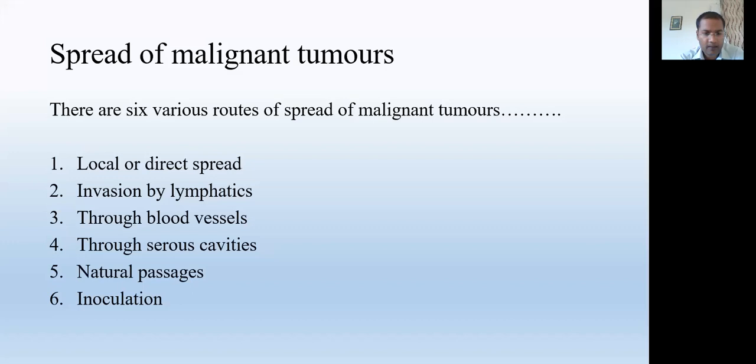Next is invasion by the lymphatics, meaning when the cancer cells or the malignant cells travel from one part of the tissue to the other part through the lymphatics. They use two types of mechanism for traveling through lymphatics. One is permeation and the other is embolism.